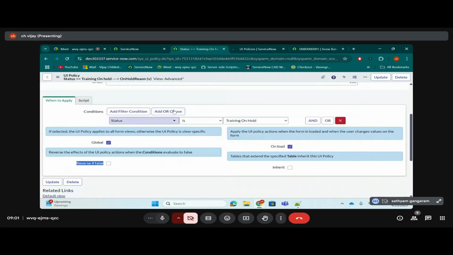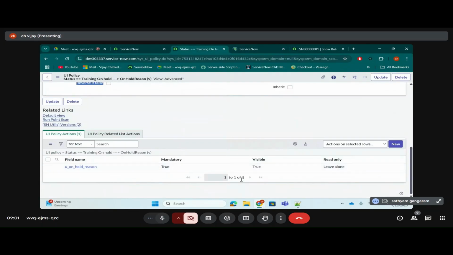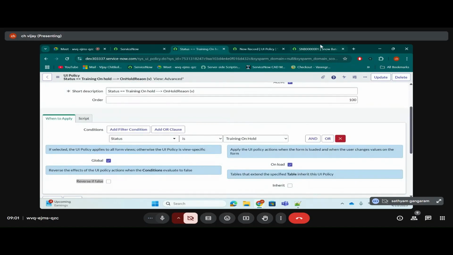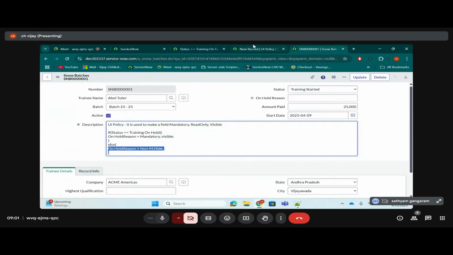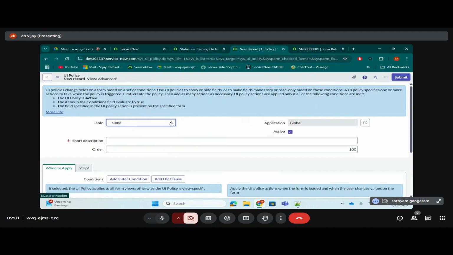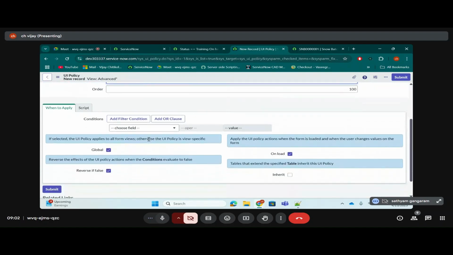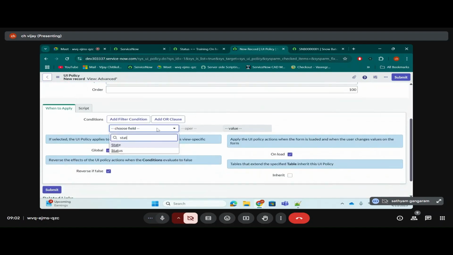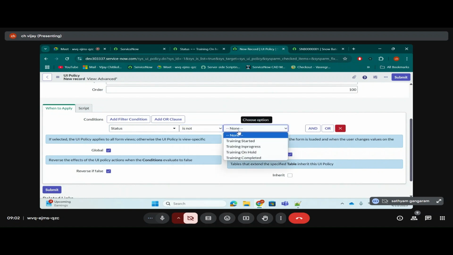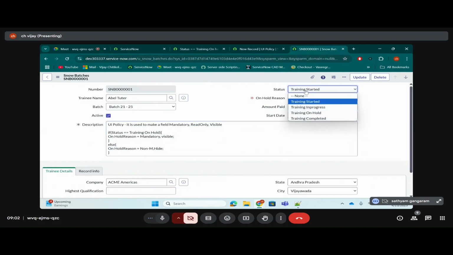One is, if the status is running on hold, do this. The if part is covered here. For the else part also I need to write one more. If that reverse if false is not there, I'll just give it as test. Anyway, I'm going to delete this. So status is not running on hold. What do you mean by not running on hold? Apart from running on hold, including everything, none. Training started, training in progress, training completed, everything.